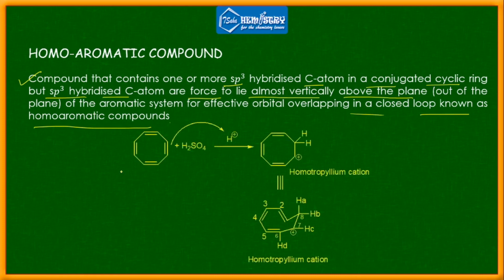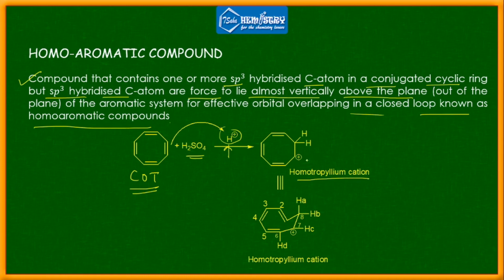This is the example. We have COT. What is COT? Cyclooctatetraene, 1 2 3 4. Now if you add sulfuric acid, what will happen? Then we generate an electrophile. H plus is an electrophile. Then the pi bond will move to accept this H plus, and after accepting this H plus, we are getting the homotropylium